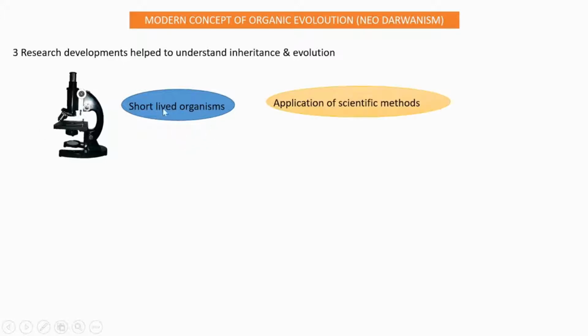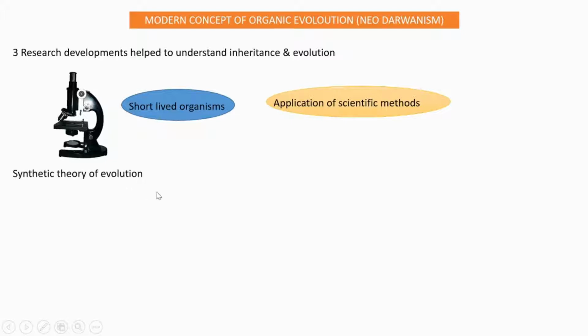And the third one is the application of different scientific methods in our experiments, that also gives us a very good result. Okay, these are the three developments that help to understand inheritance and evolution very well.